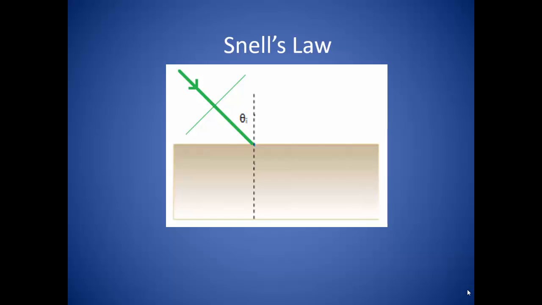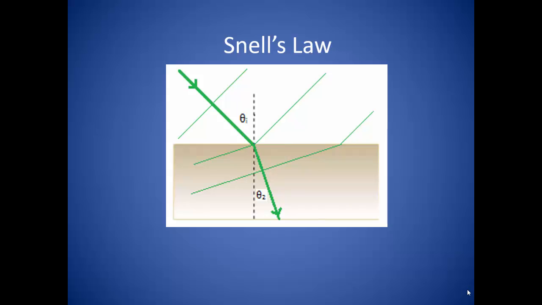Keep in mind that we draw light coming in as some single ray, but in reality it is traveling in a long wavefront. So some of the wavefront will reach the new medium before the rest, and as a result, that part of the wavefront gets bent before the rest. In this case, the wave is going to slow down when it enters the new medium, so we can compare how far the wave will travel before and after being refracted.